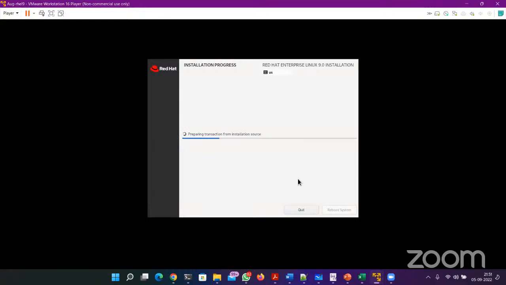Okay, there are a series of steps. You have to restart the system, not your laptop, the virtual machine. You have to restart your virtual machine and follow some steps to reset the root password and unlock the user. Okay, that is part of troubleshooting.